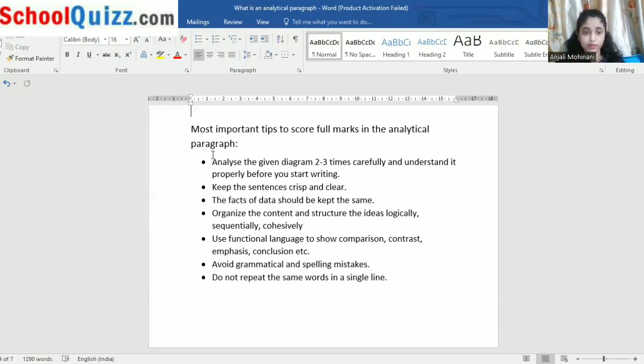So what points do we have to keep in mind? First, analyze. Second, language should be clear. Third, facts should be given and should stay the same. Fourth, we have to organize them logically, sequentially, and cohesively. Then we have to use functional language and avoid grammatical mistakes. And last but not least, do not repeat any words in the same line.